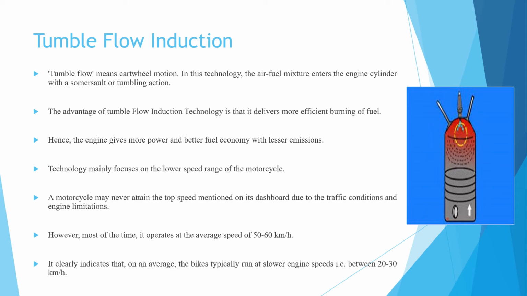However, most of the time it operates at an average speed of 50 to 60 km per hour, so on average the bike typically runs at a slower speed, in between 20 to 30 km per hour.